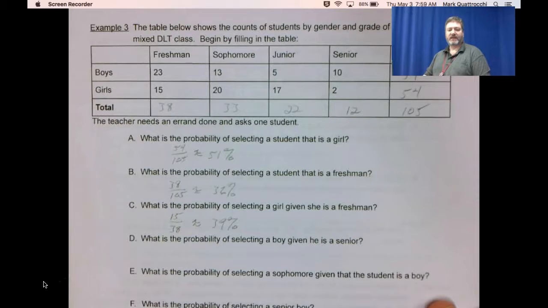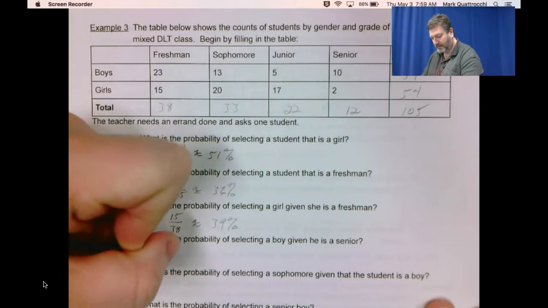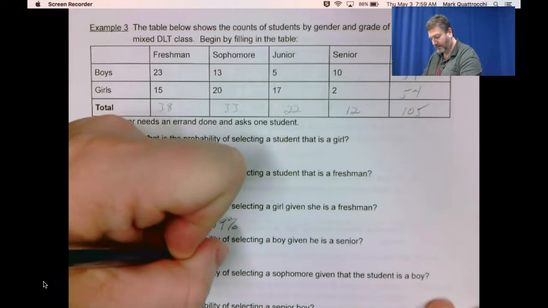What's the probability of selecting a boy given that he is a senior? So there are 12 seniors, 10 of which are boys. 10 twelfths, or approximately 83%.